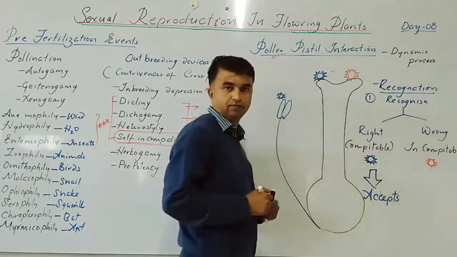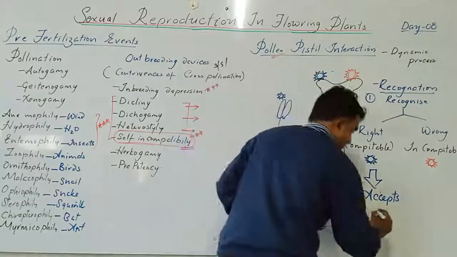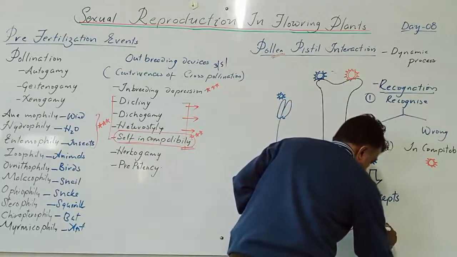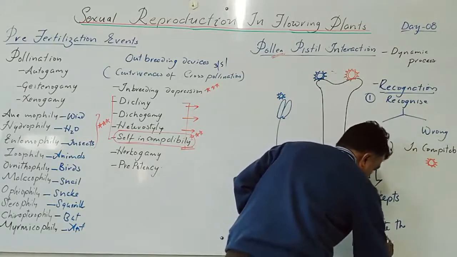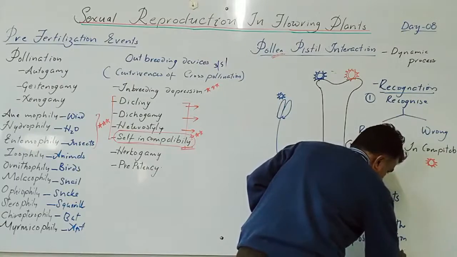Yes, it says, this is mine, and accepts. After acceptance, this will promote the post pollination events.